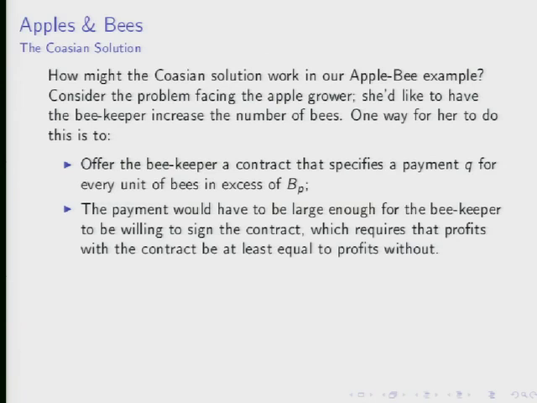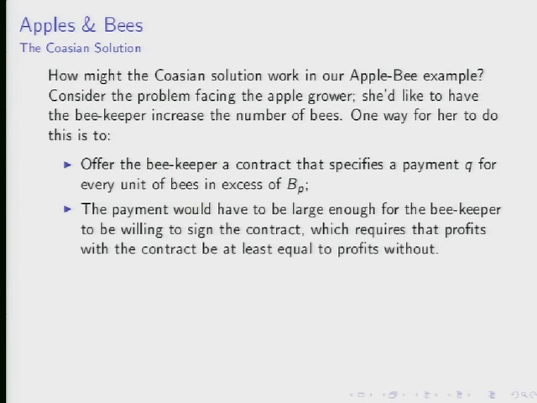Okay, so let's talk about the possible Coasean solution to the bee and apple problem that we've been working with. So we thought about a couple different ways of tackling this problem. One way we thought about solving the problem of the externality was just a buyout. We could have the beekeeper buy the apple orchard, have an integrated operation. What was formerly an externality is now internal to the firm, and so production is efficient. That works. That's one solution. A second solution involves the story of Pigovian taxation, and that works too in principle. In practice, it might be difficult to administer sometimes.